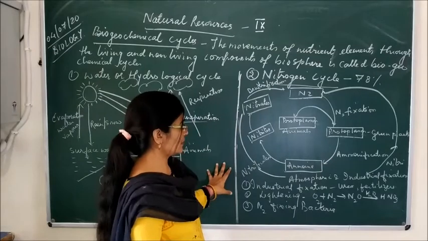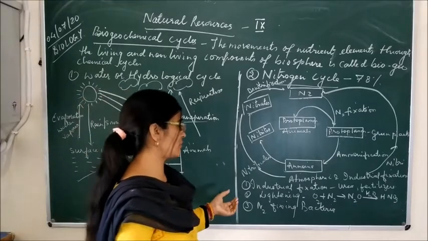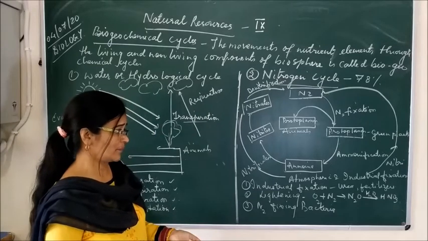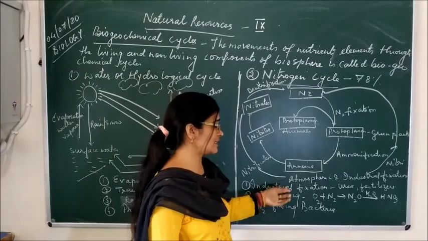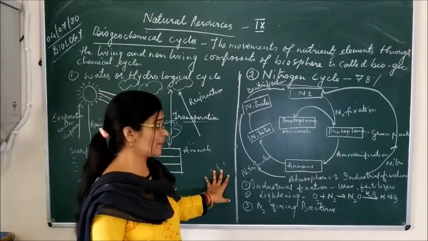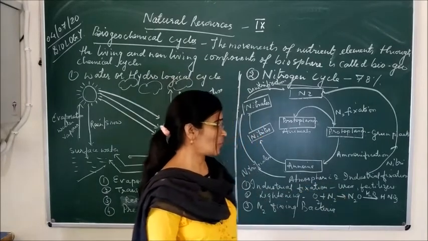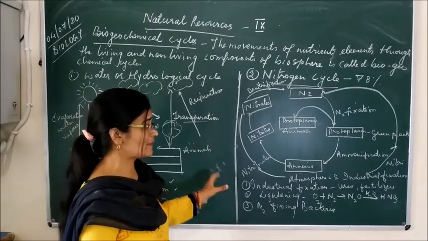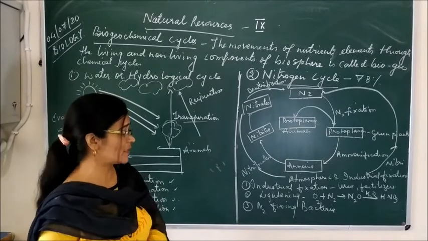Now another question comes: how does this process actually take place? There are various steps through which nitrogen gets fixed in the form of proteins or amino acids. First of all, industrial fixation. In industry, different types of fertilizers and urea are made, and these are used in crops for their growth, and they fix elemental nitrogen into urea, ammonium phosphate, or other kinds of fertilizers.